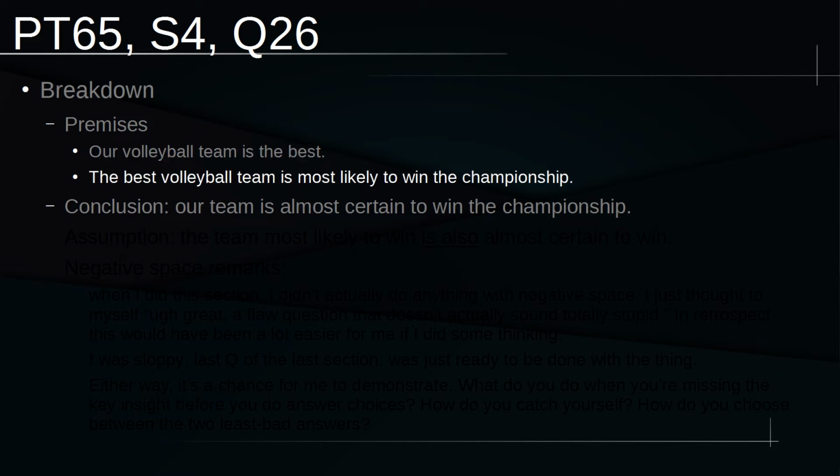I feel like there's something that we could put in red here for the second premise, though. The best volleyball team is most likely to win the championship. This is where I think our premises begin to attempt making connections to the conclusion. So here, what stands out to me is most likely. The thing that is, best being the best, is not up for question, but most likely to win, that's a probabilistic statement to me, and there's uncertainty there, and so that's why I want to highlight.